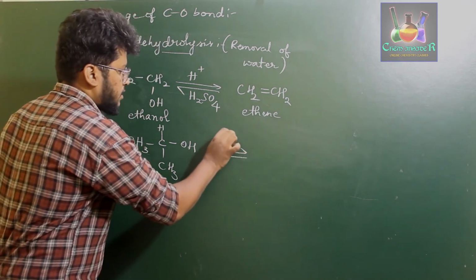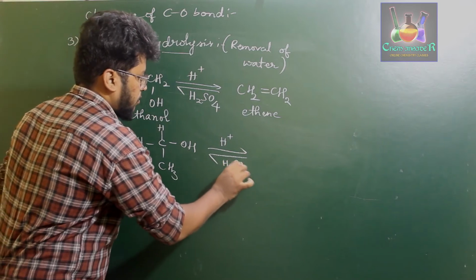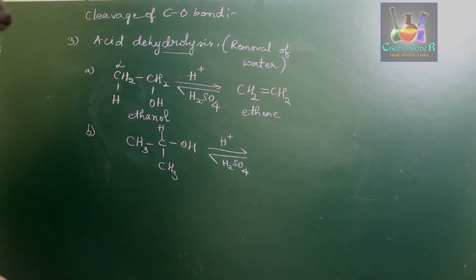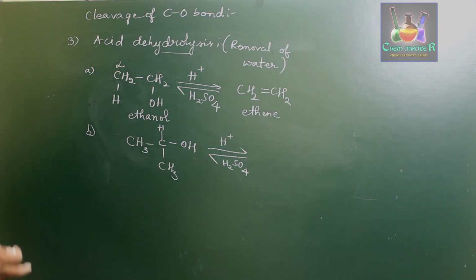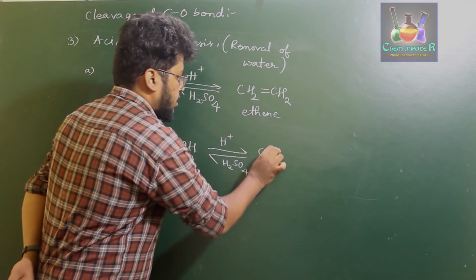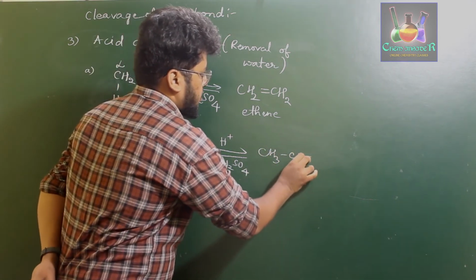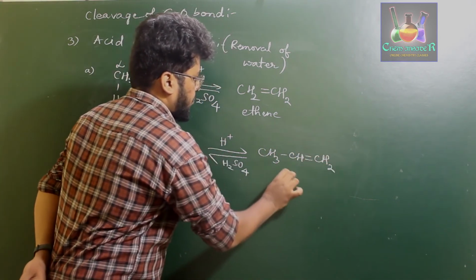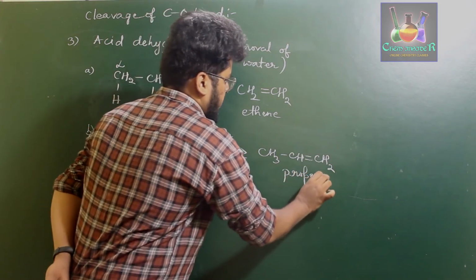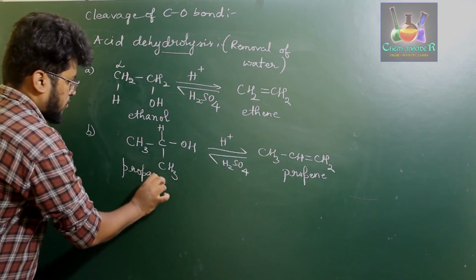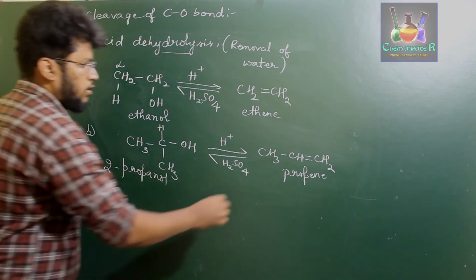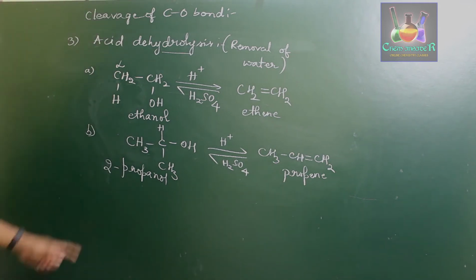If you add H plus and H2SO4, the hydrogen atom can be lost from either of the carbon atoms. It can be lost from this carbon or from this carbon. It doesn't matter, it gives the same product, that is CH3 CH double bond CH2. This is propene. This is the compound propanol, 2-propanol. This is propene.